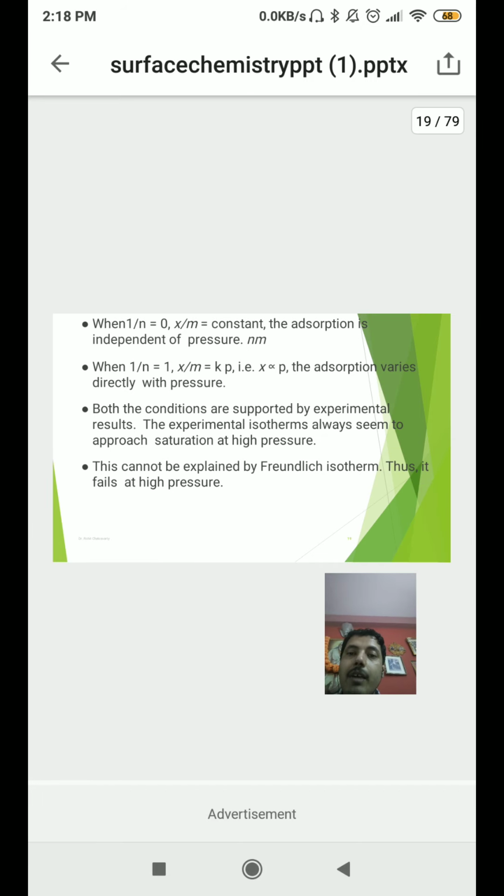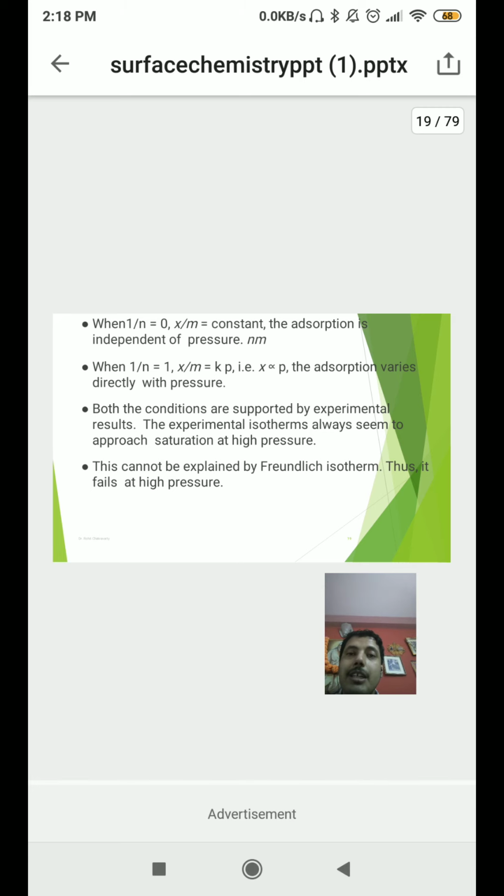Next one is where 1/n is equal to 0, x/m is equal to constant. The adsorption is independent of pressure. All right. So 1/n is equal to 1, x/m is equal to kp. So x is directly proportional to p. The adsorption varies directly with pressure.